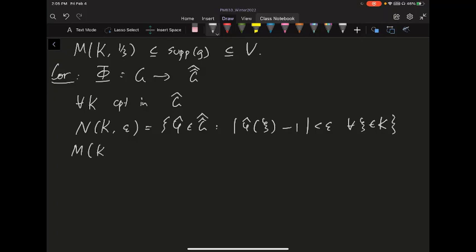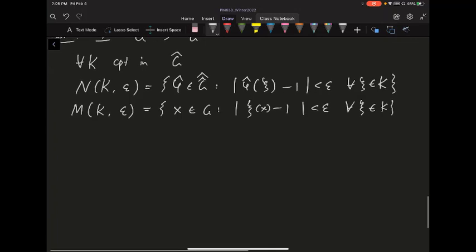And you define this other thing, M_{K,epsilon}, to be all the x inside G so that |psi(x) - 1| is less than epsilon for every, you shouldn't say phi, I should say psi here, so psi inside K. So this is another topology base at the identity on your original group.